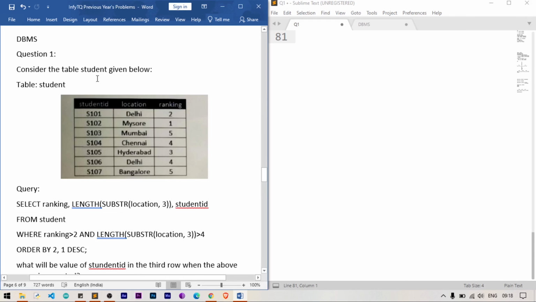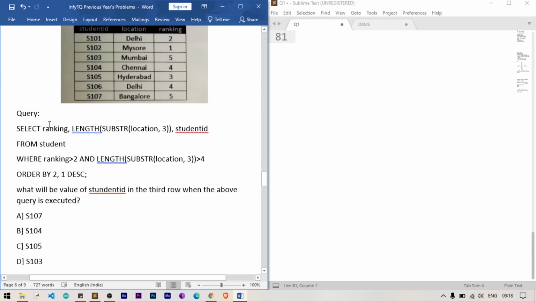Question number 1. Consider the table student given below. Here is a table with student ID, location, and ranking as attributes, and here is a query. We need to say what output will result after execution of this query.